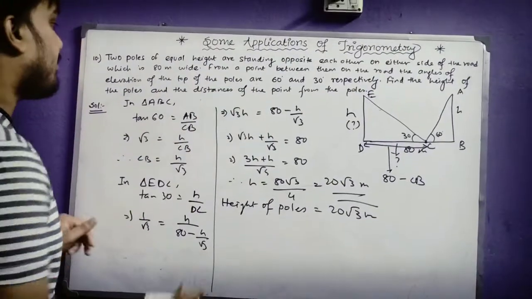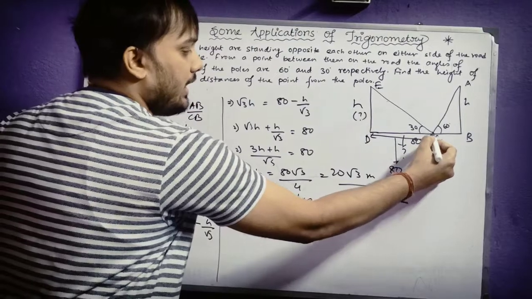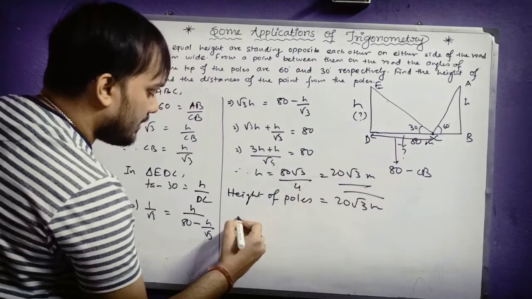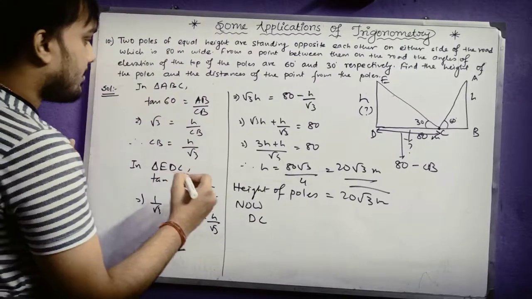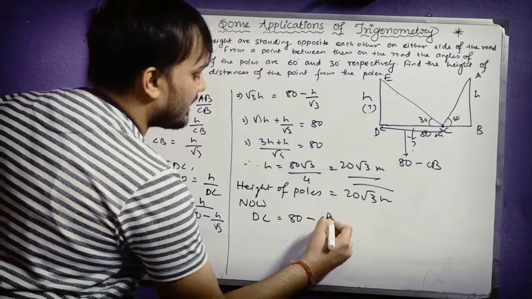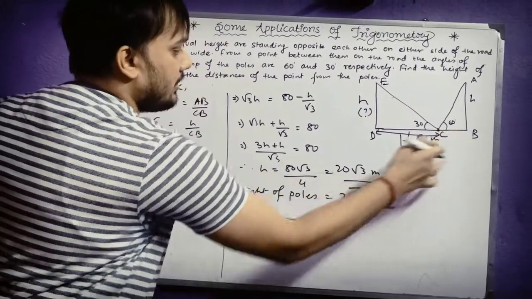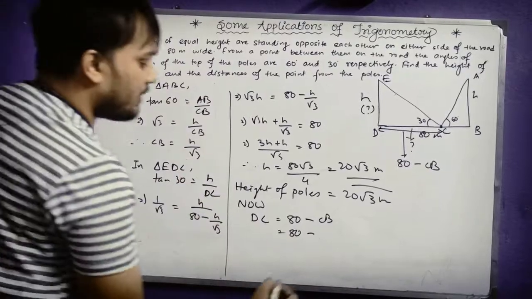Now the second part of the question is to find the distance of the point from the pole. So this is the point and this is one of the poles. So the distance will obviously be DC. So DC will be equal to 80 minus CB. That means 80 minus h by root 3.